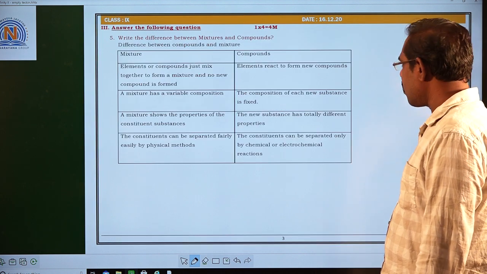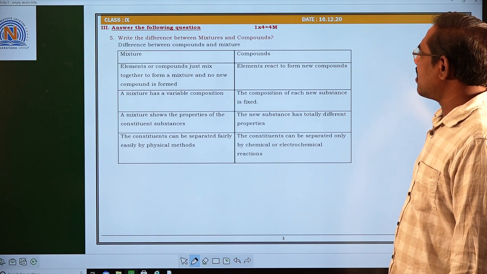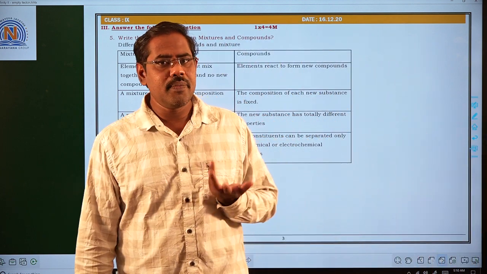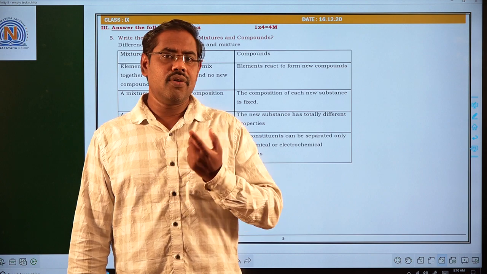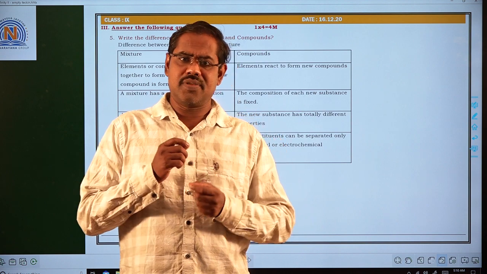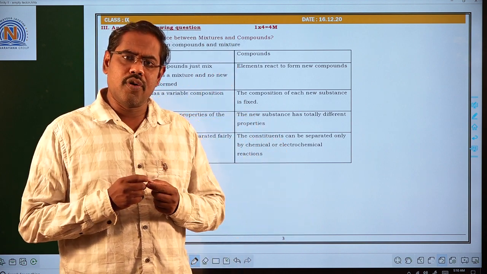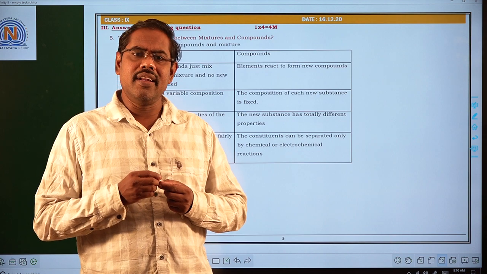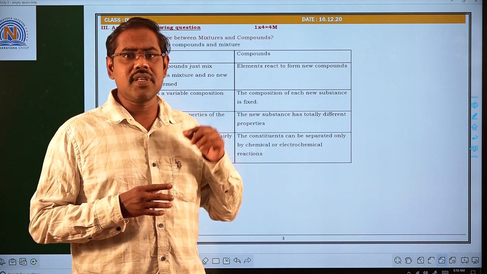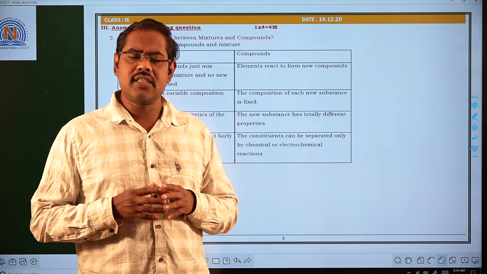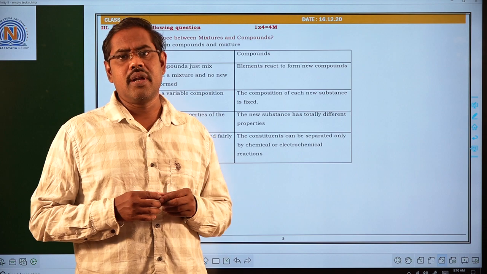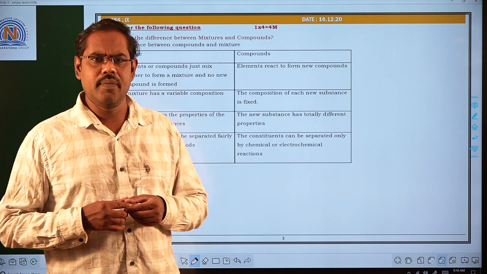Next, write the difference between a mixture and a compound. First we have to know the definition of the mixture and the compound. Already you know the definition of the compound. Now coming to the mixture. A mixture is formed when two or more substances or components are combined in any proportion. But in the case of a compound, the two or more components are combined in a certain fixed proportion by weight to form a compound.